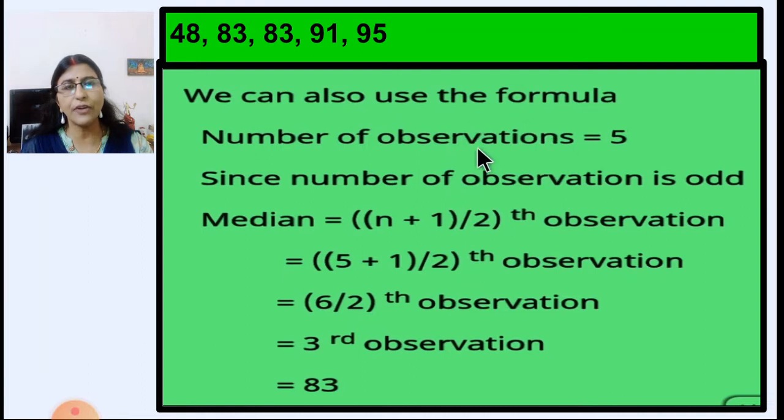We can also use the formula. The number of observations here is n equal to 5. Since the number of observations is odd, in the previous case it was even, here it is odd because 5 is an odd number. So the median will be equal to the (n plus 1) upon 2th observation. Here n is 5, 5 plus 1 is 6, 6 upon 2 is 3. So the third observation will be the median. Let us see which is the third observation: 83 is the 1, 2, 3, 83 is the third observation. So the median is equal to 83. So by using the formula also we can find out the median.